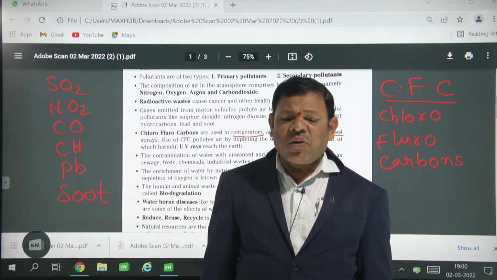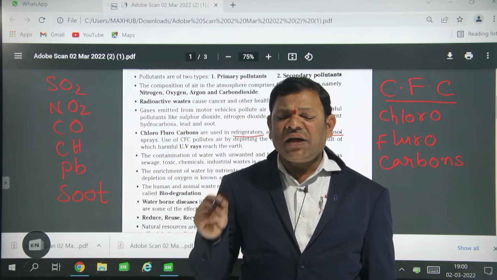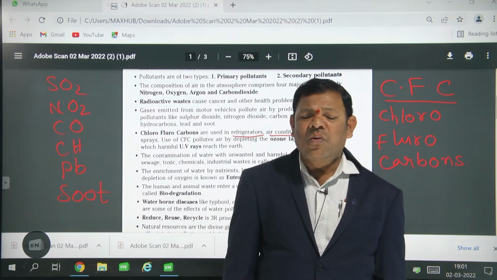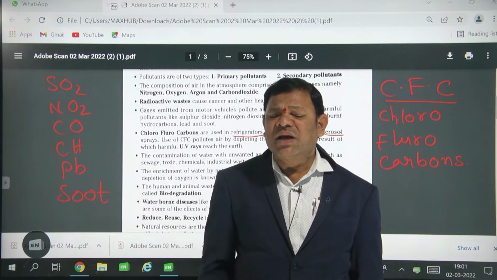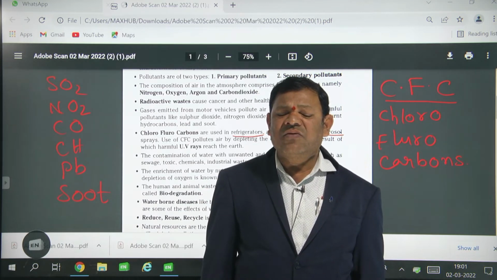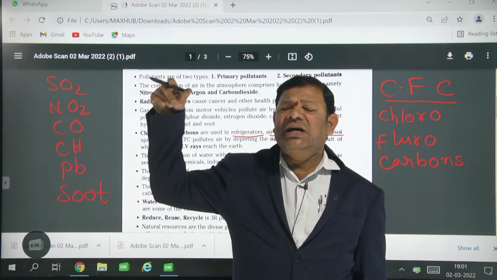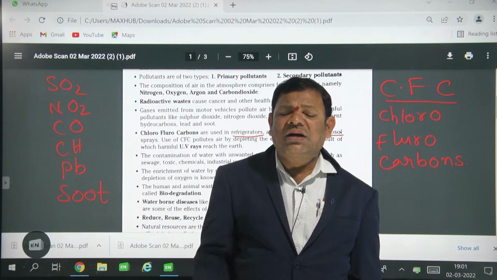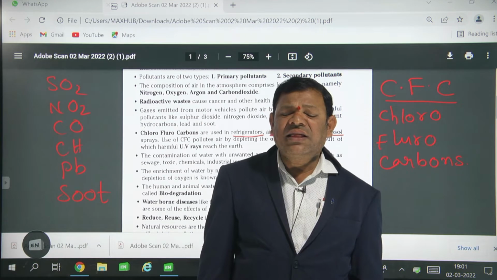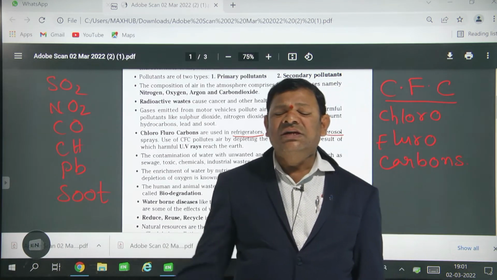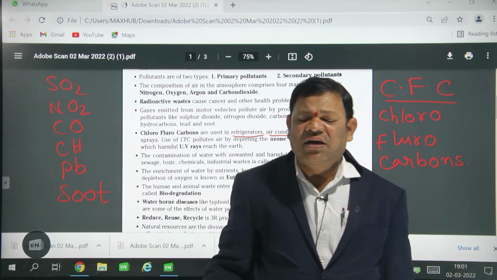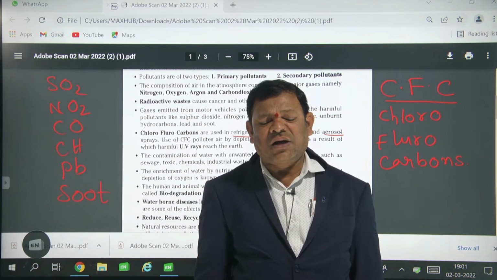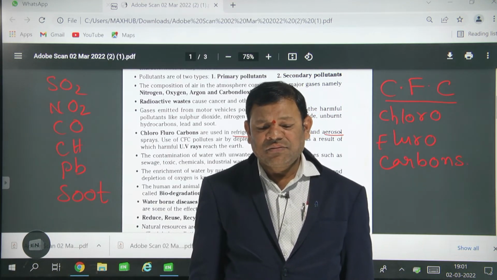Chlorofluorocarbons are making holes in the ozone layer. The ozone layer prevents the ultraviolet rays of the sunlight from reaching us. When the ozone layer develops holes, the ultraviolet rays fall directly down to the earth, causing skin cancer and other problems to organisms.